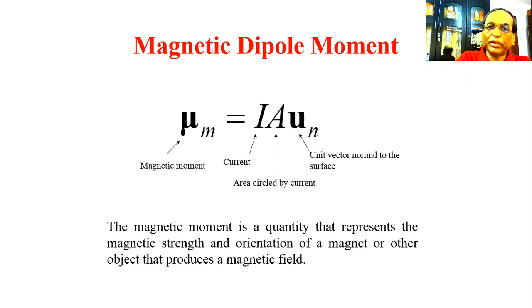Magnetic dipole moment. As we already observed, a current carrying coil is equivalent to a magnet, and the magnetic moment of that coil can be expressed as the product of the current and the area of the coil, the area circled by the current.